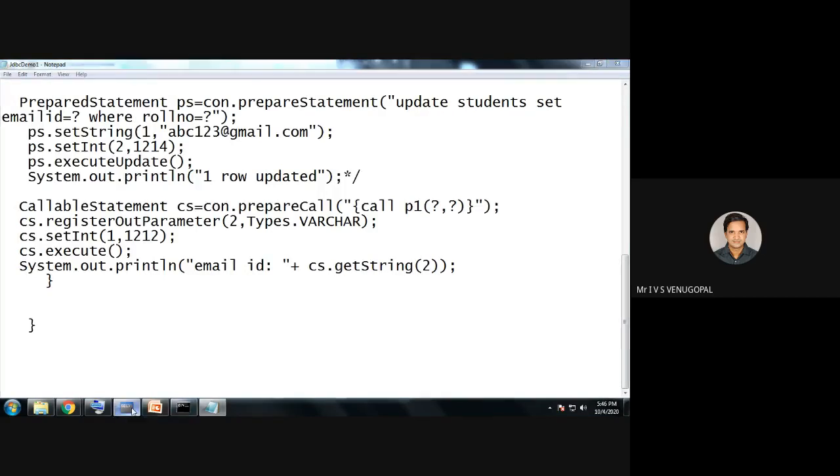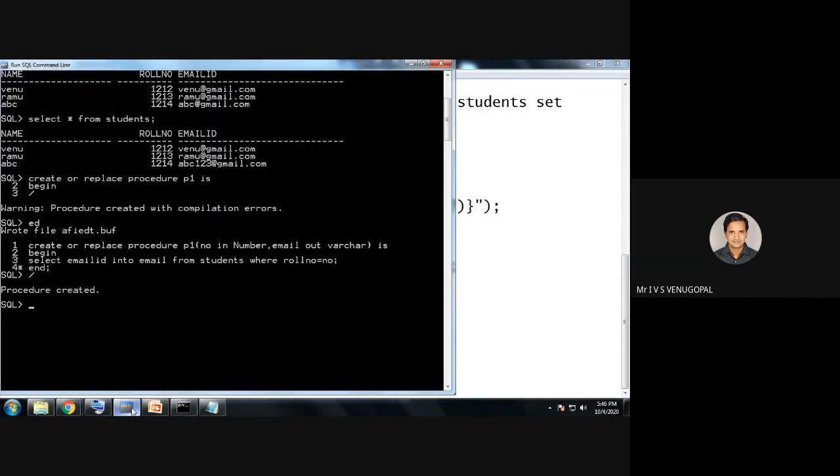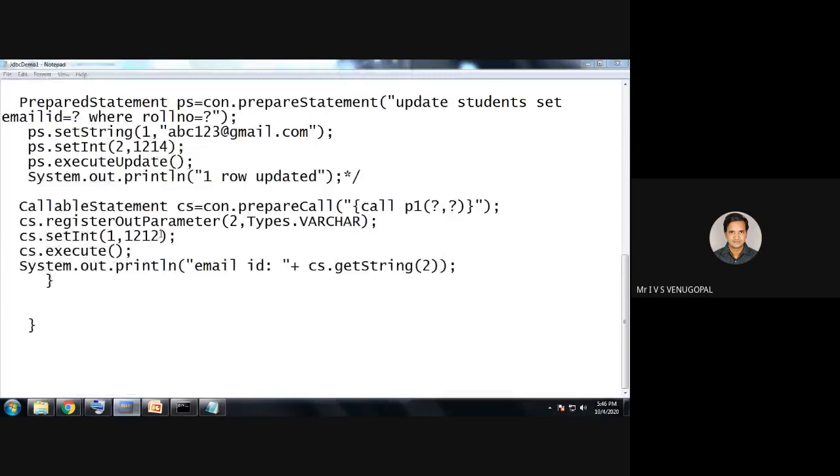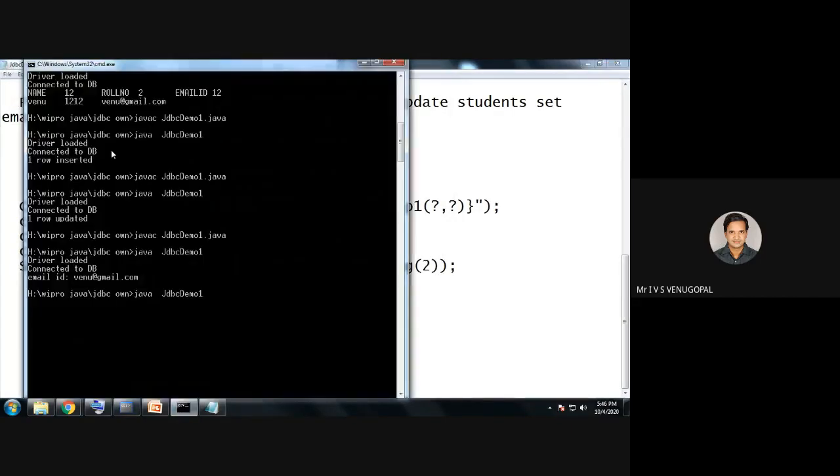For example, I want to retrieve the email ID of 1214, which is abc@gmail.com. You can compile the program. So it retrieves abc123@gmail.com. See, abc123@gmail.com, like that.